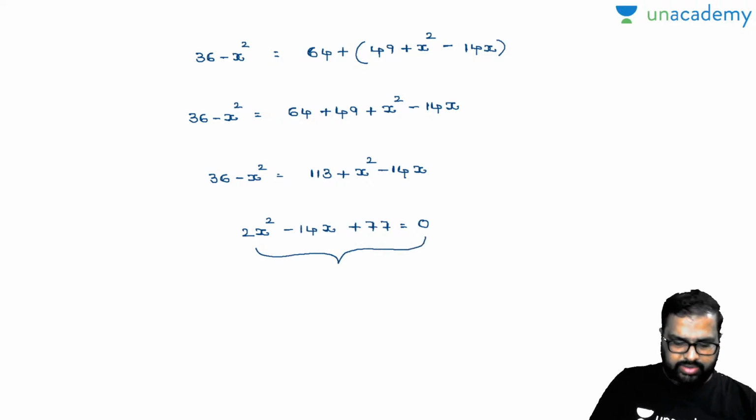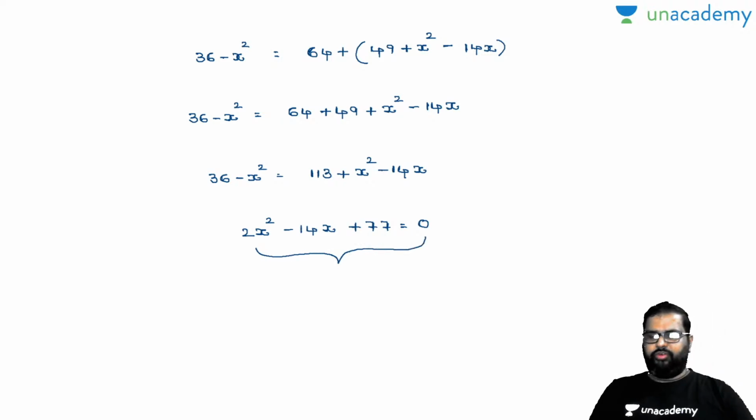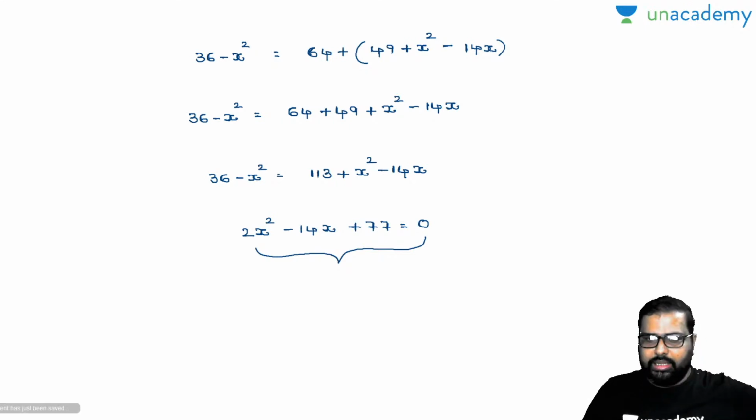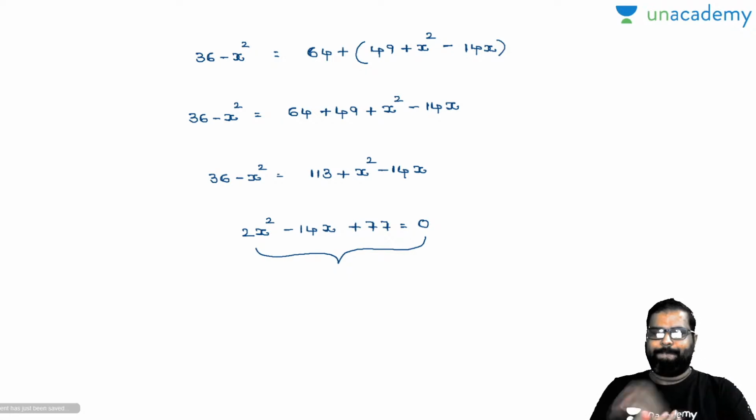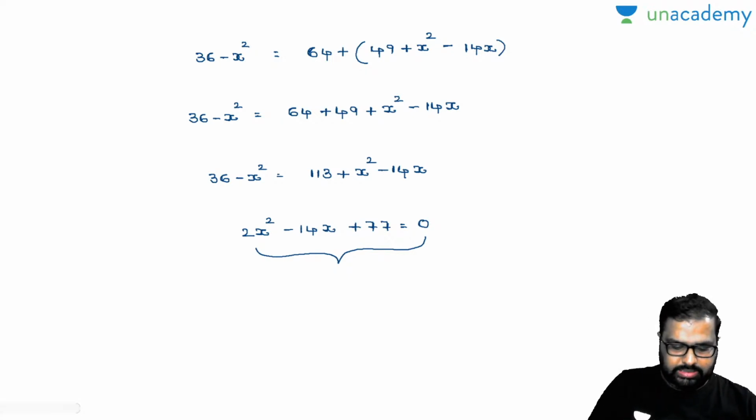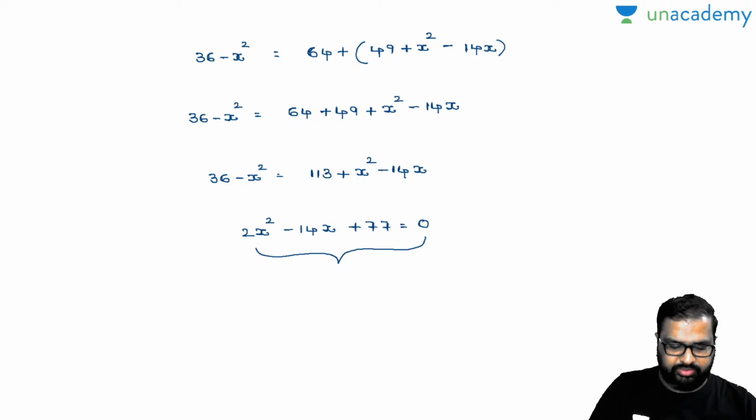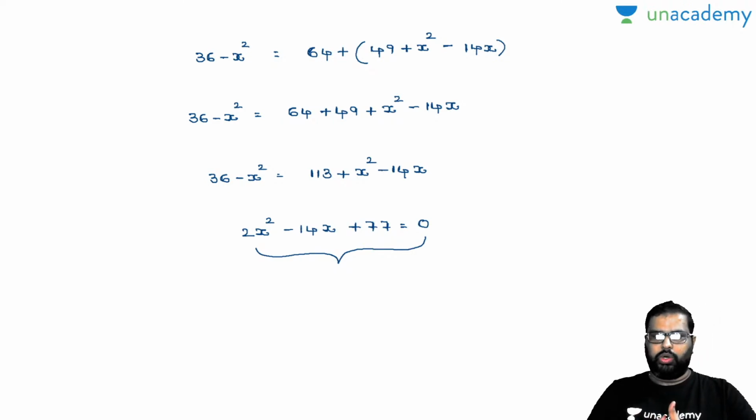So 77 into 2 is how much here? 154. So how can you make this 154 here? And again the minus value has to be 14. Divided by 7 is how much? 22. 22 minus 7 will be how much? 15. No, this will not work out. So how do we have to work out this?